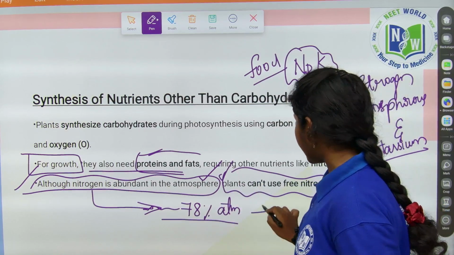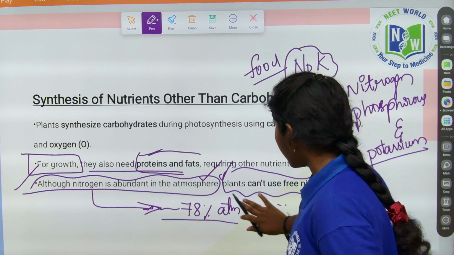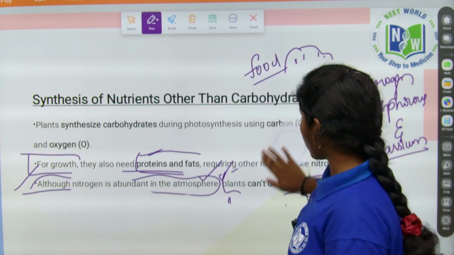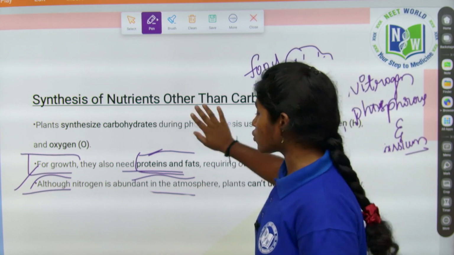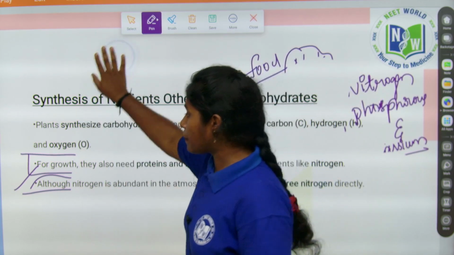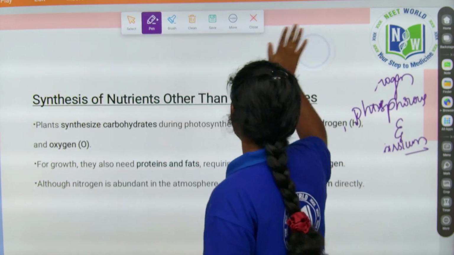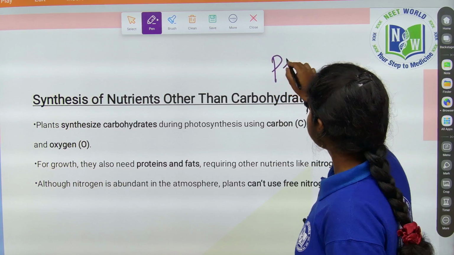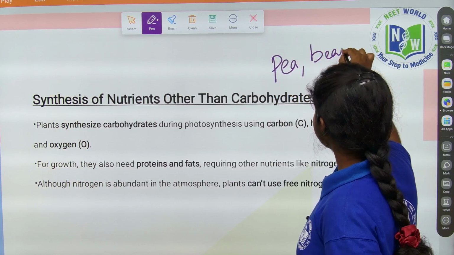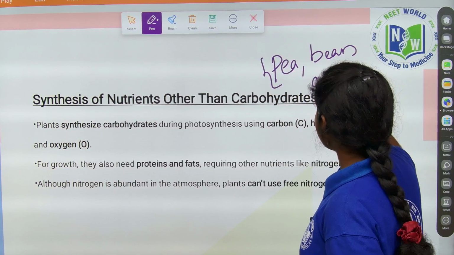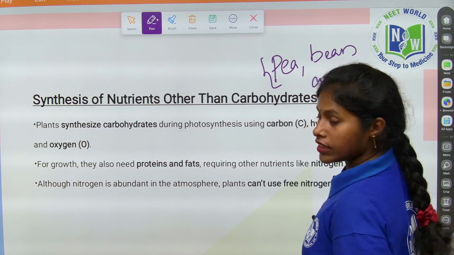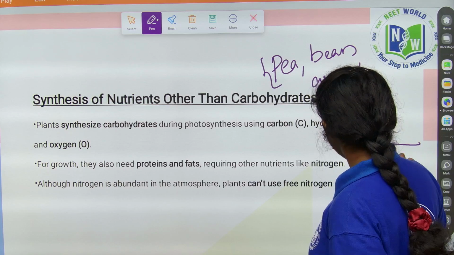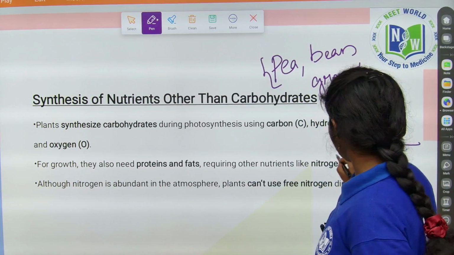With the help of the bacteria, they can utilize this nitrogen by the process of symbiosis. Okay? By the process of symbiotic association, the plants can utilize the nitrogen. So in the legume plants like pea plant, bean plant, groundnut, these plants have ball-like structures in their roots. It is having the bacteria.